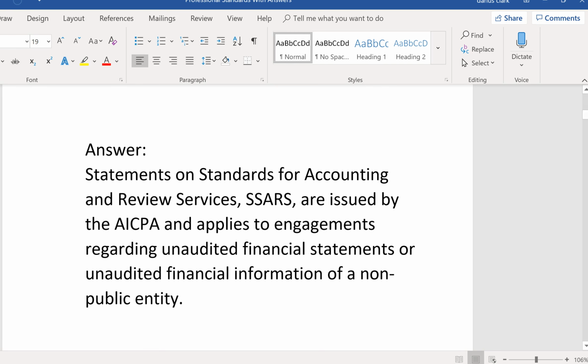Applies to these engagements regarding unaudited financial statements or unaudited financial information of a non-public entity. Now that's the key. Also, it's a non-public entity. Could an issuer, could a public company have one of these compilations or even a review under SSARS standards? No. We said if an issuer has a review, it's under PCAOB standards because it follows the same standards as the audit. But this is clearly in the question, unaudited financial statements, historic.